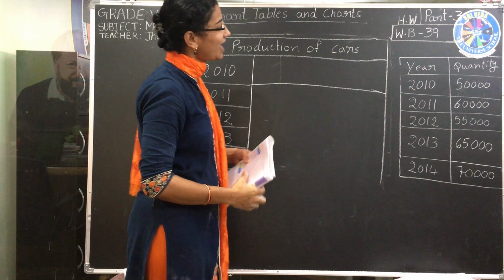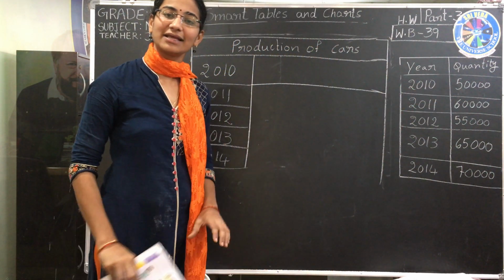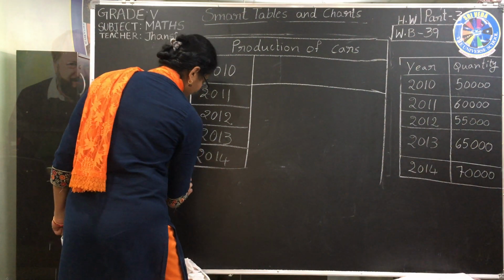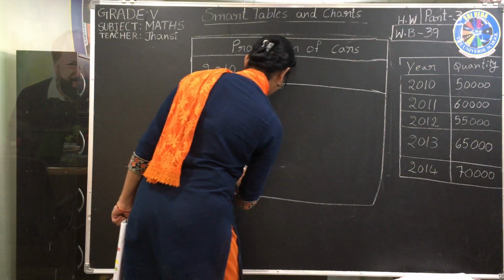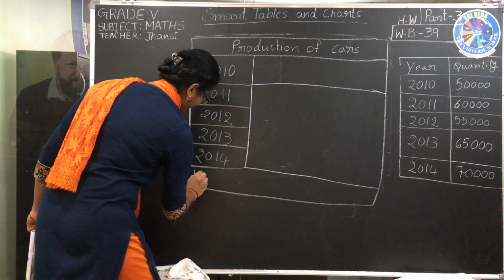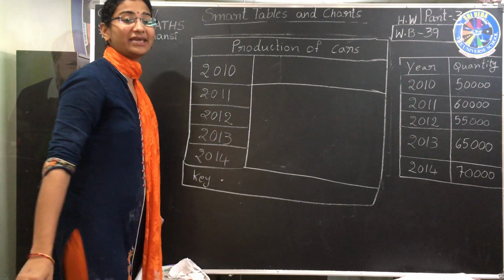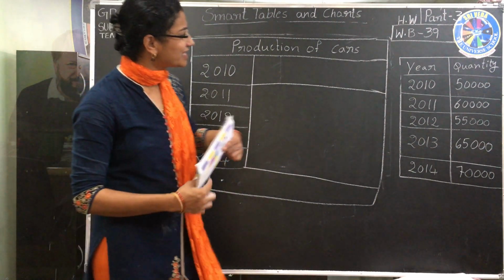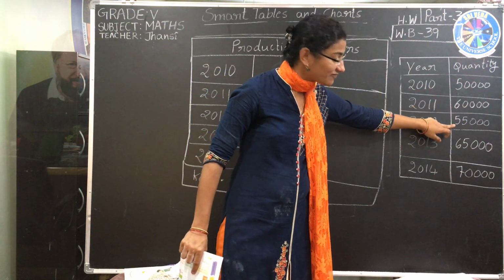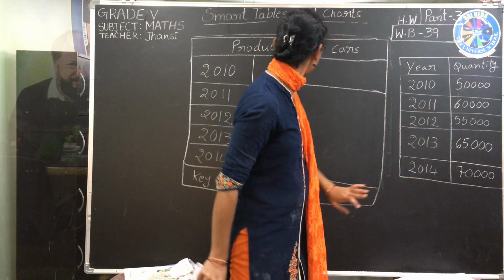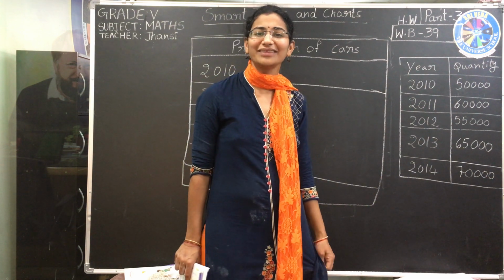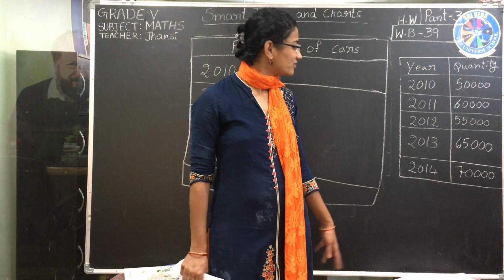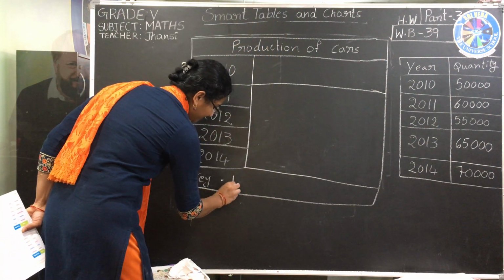In 2010, how many cars? 50,000 cars. How will we represent 50,000 cars? Come on, take an idea. Here we have to represent the key also, right? In the key, I am writing the key here. What is the key? We can think. 50,000, 60,000, 55,000, 65,000, 70,000. All are multiples of 10,000, right? So we can take for every 10,000.